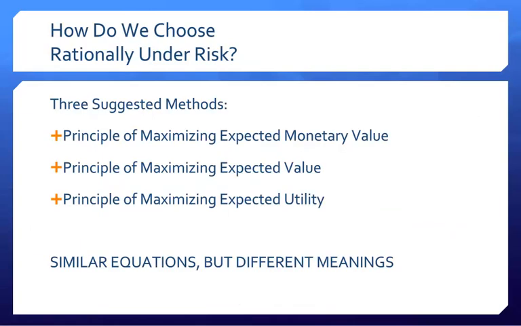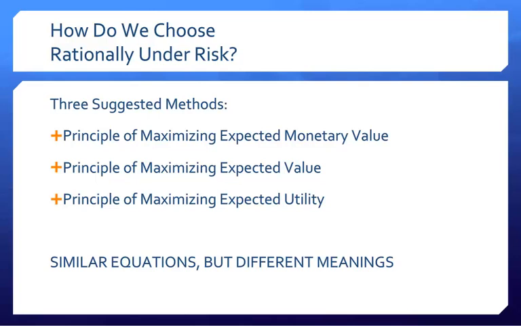I'm sure that many of you have an idea of what option you'd pick. I'm also sure that many of you are undecided. Decision theory in this situation may be able to help lend a helping hand with making the most rational decision. There are a few different methods for finding a rational alternative with a decision under risk. They are the principle of maximizing expected monetary value, the principle of maximizing expected value, and the principle of maximizing expected utility. They all require you to plug in the information that you know about the situation to find a weighted average for each of your choices.